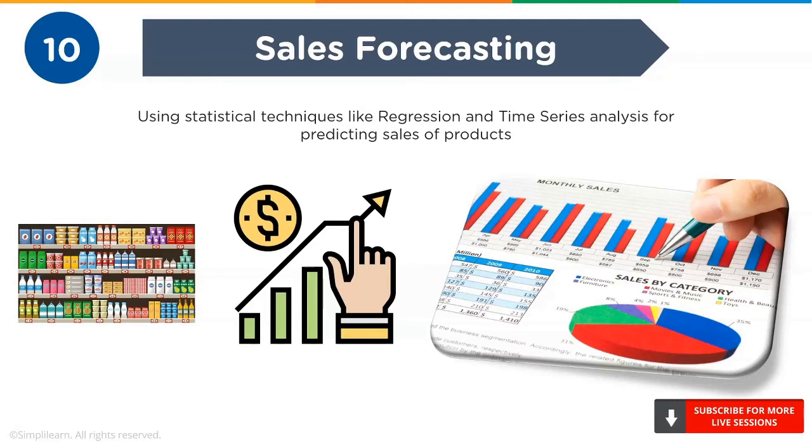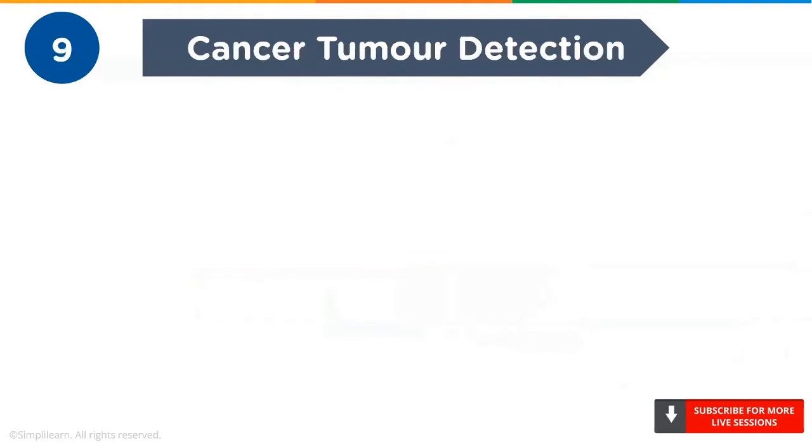But machine learning can help you discover the factors that influence sales in an organization and estimate the amount of sales that it is going to have in the near future. It allows you to estimate future sales volumes. In particular, it identifies how much of a product will sell during a certain period, in what market, and at what price. At number 9, we have cancer tumor detection.